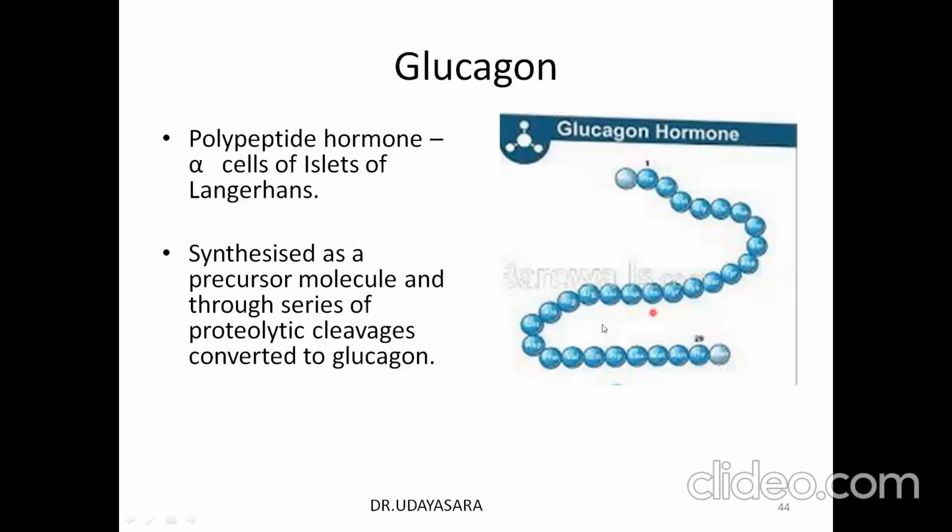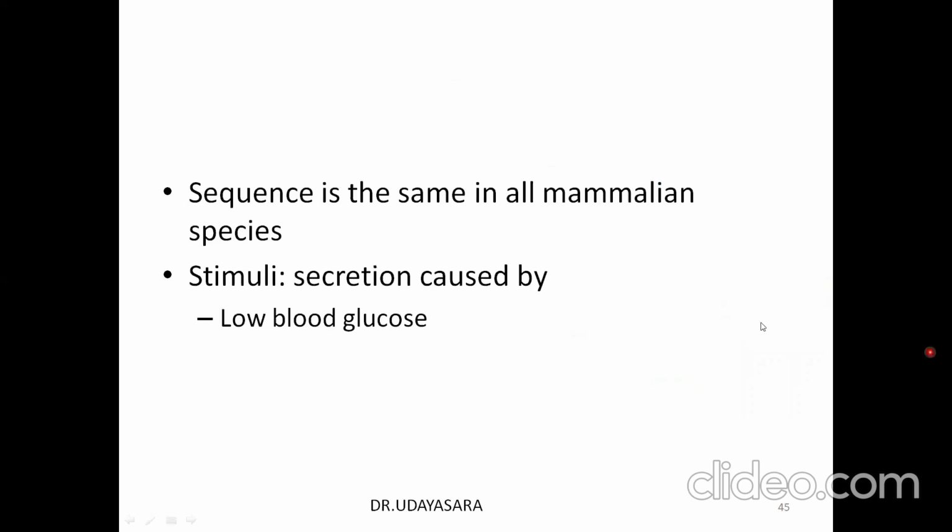Glucagon is synthesized by the alpha cells of the islets of Langerhans. It is composed of 29 amino acids. Like insulin, it is also synthesized as a larger molecule called proglucagon. Later, it undergoes proteolytic cleavages to give the full active molecule glucagon, composed of 29 amino acids. Its sequence is the same in all mammalian tissue.